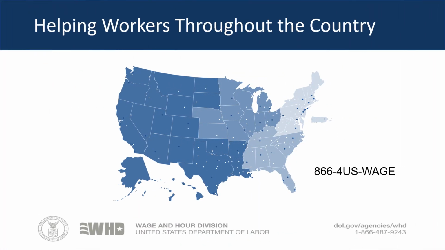The WHD's regional outreach events involve collaboration with various organizations to spread awareness and ensure compliance with labor laws. These events are essential for educating both workers and employers about the importance of labor laws and how to adhere to them. Consider a community fair where WHD representatives inform childcare providers about their rights and responsibilities. This proactive approach helps prevent violations before they occur and ensures that workers are well informed.